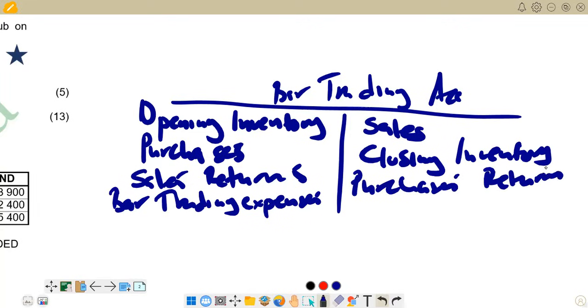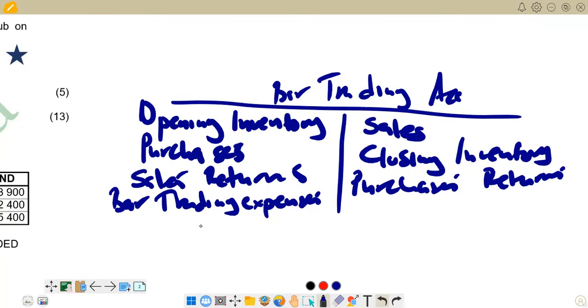Having entered this according to the information that you are given, some questions might not have some of the information. You just enter what is there, and then you balance off. Then the balance is supposed to be transferred to the income and expenditure account.